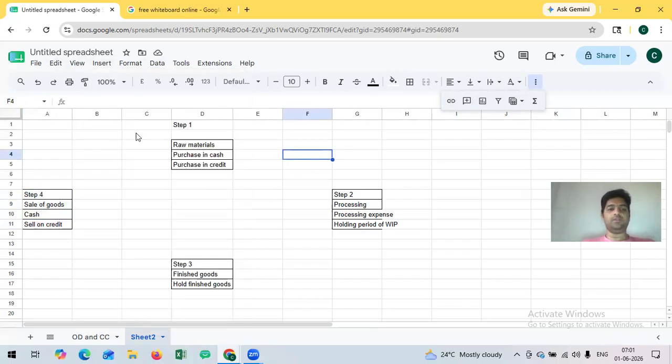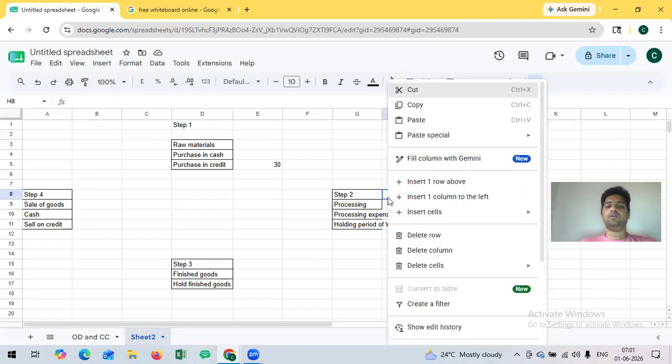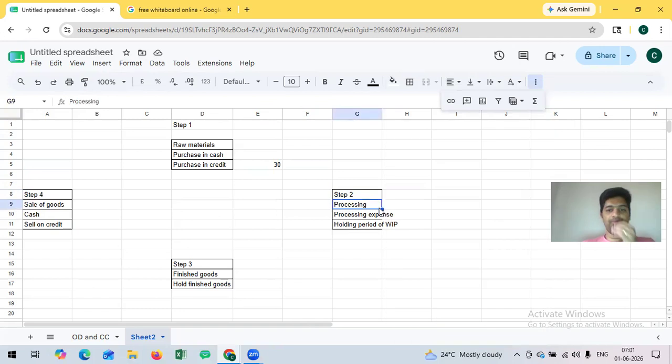So this cycle is understood. First step is purchase of raw materials. Purchase can be done in cash or in credit. So suppose it is purchasing on credit, I need to repay the money in 30 days. And for processing, it takes around say 60 days, because there are a lot of processing activities involved. Then finished goods. Finished goods also we are unable to sell on the same day. We may have to hold it for about 30 days.